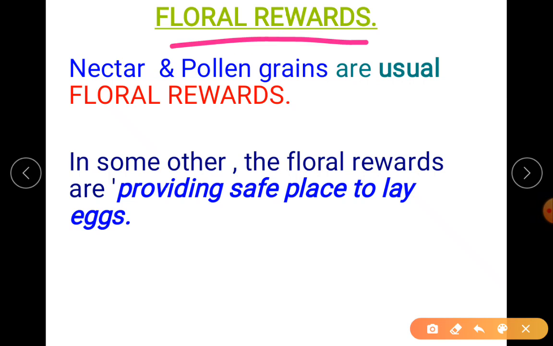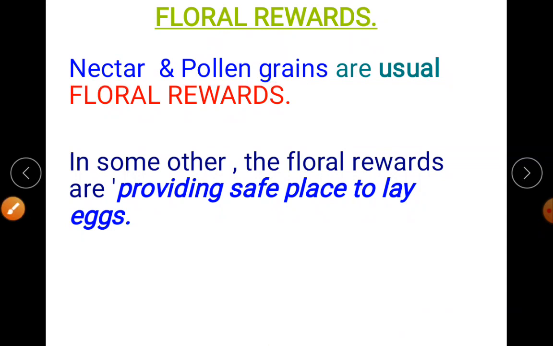Coming to the floral rewards. Floral reward is a type of gift from the flower because the pollinators are helping in pollination. Imagine when a bee is coming to pollinate the flower, to say thank you, the flower gives a reward, that is providing nectar and pollen grains. So nectar and pollen grains are the usual rewards.